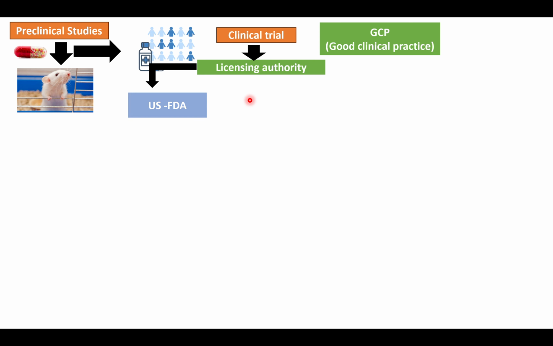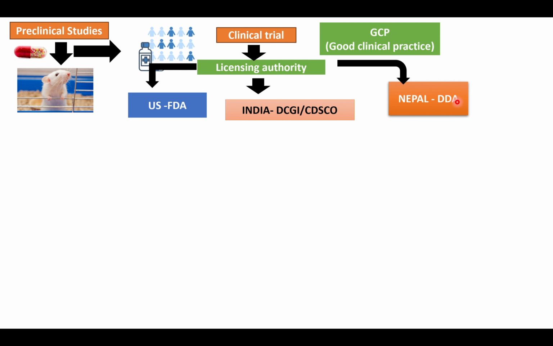Depending upon the country, there are different licensing authorities. For example, for the United States, there is the FDA, and it's recognized worldwide. But if we talk about India, India's licensing authority is the DCGI, Drug Controller General of India. This works in the CDSCO, Central Drug Standard Control Organization. For Nepal, we have the DDA, Department of Drug Administration, as a licensing authority. So depending upon the country where you want to do a clinical trial, you need to take a license.